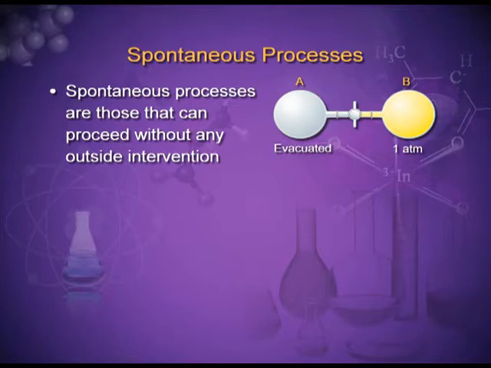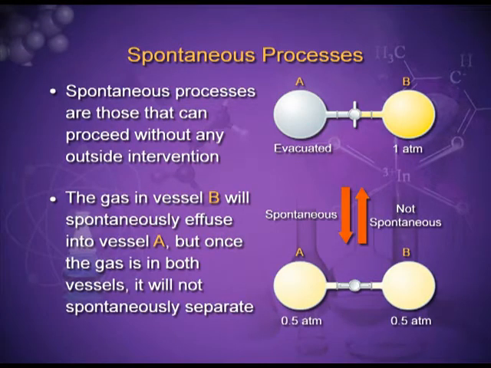The reverse process is non-spontaneous. The spontaneous processes are those that can proceed without any outside intervention. We can see in the figure that the gas in vessel B will spontaneously effuse into vessel A, but once the gas is in both vessels, it will not spontaneously separate.